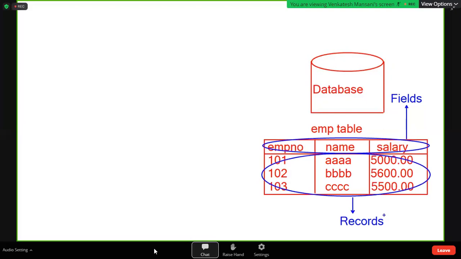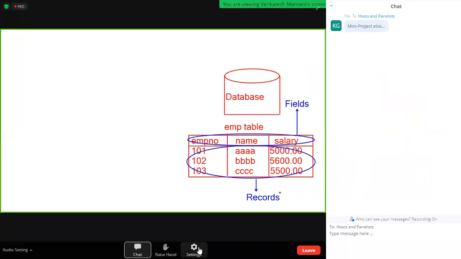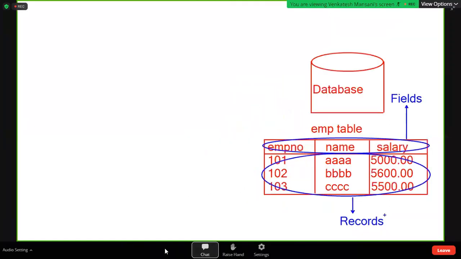But that project's output, permanently you have to store in a database. So if you want to store permanently, files are there, databases are there. But files are not organized, whereas a database is organized. It is one software, and this software internally will organize. That is the reason we prefer databases. Without a database, there is no project. You take any project in the real world, any real-time application, compulsorily one database is required.